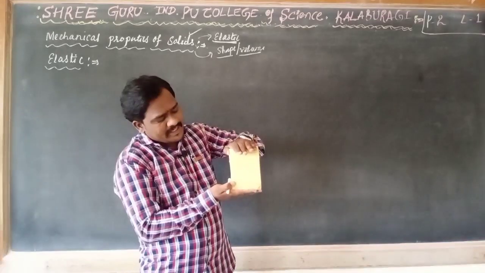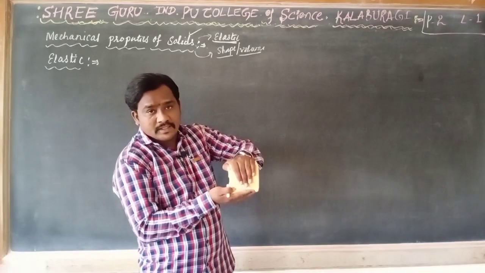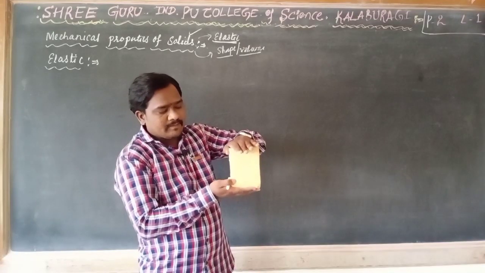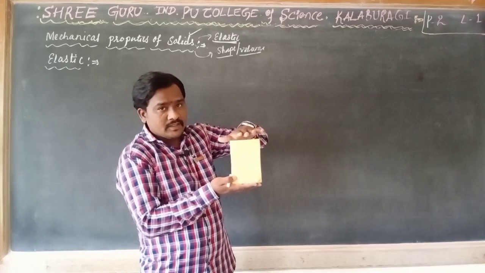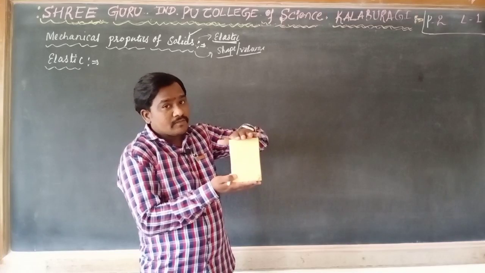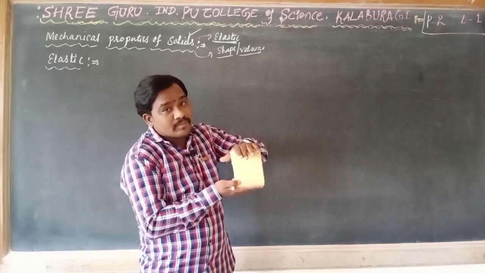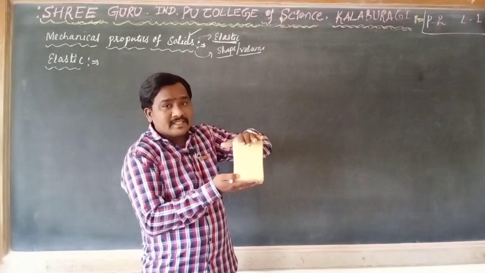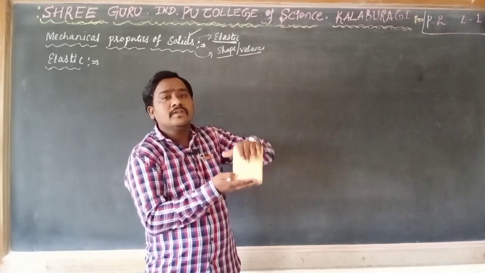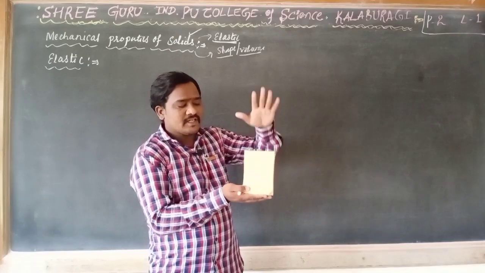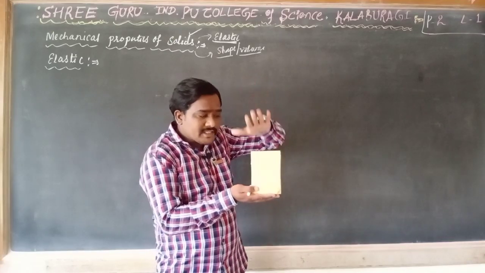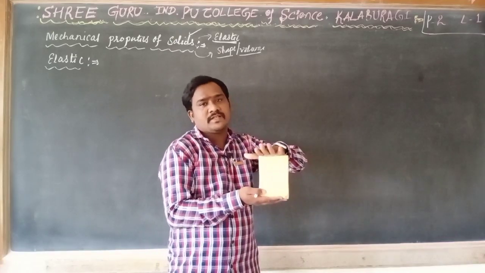If we apply a certain force on it, this body will come back to its original position. We can say that this is also an elastic property. Up to a certain limit it is going to regain its original shape after removal of this external force.